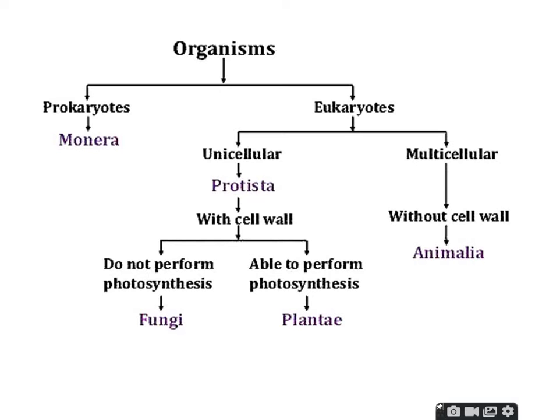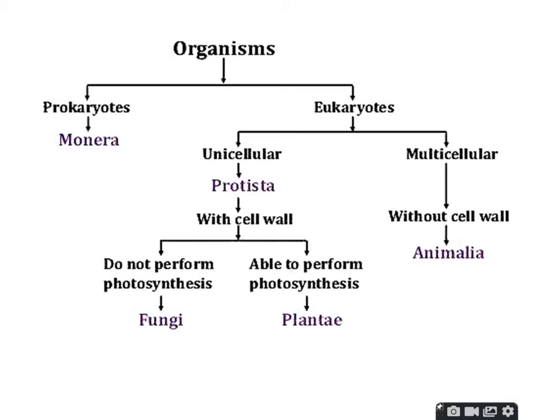The multicellular organisms have different organ systems, for example Fungi as well as Plantae. Fungi have a cell wall, and at the same time Plantae also have a cell wall. Animalia does not have a cell wall, and it comes from the multicellular organisms. So these categories we have to follow.